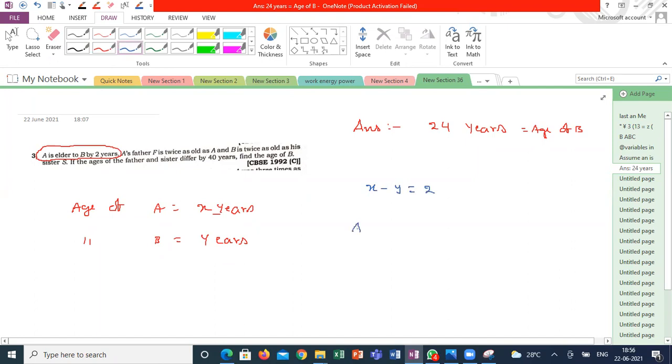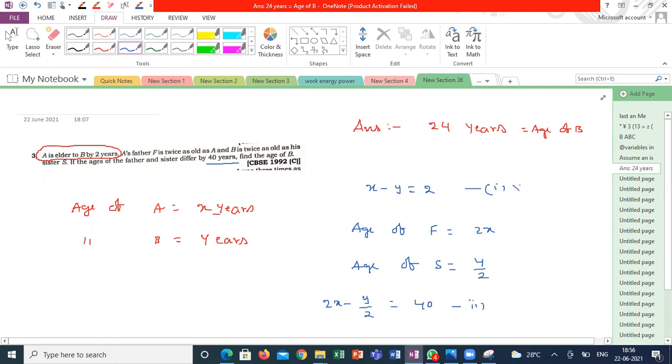Age of F is 2x. Age of S is equal to B by 2, which is y by 2. Correct? So the difference between father's age and sister's age is 40 years. From this, 2x minus y by 2 is equal to 40. That is the second equation.